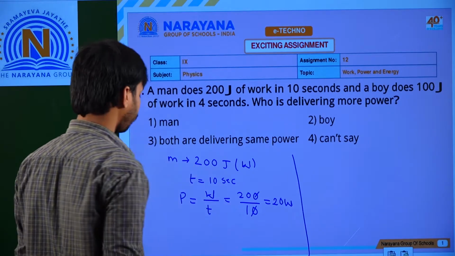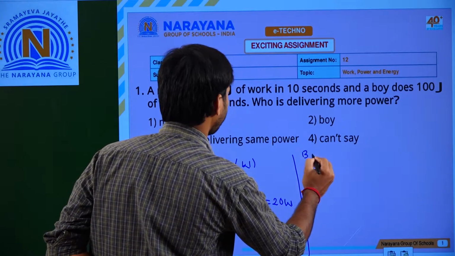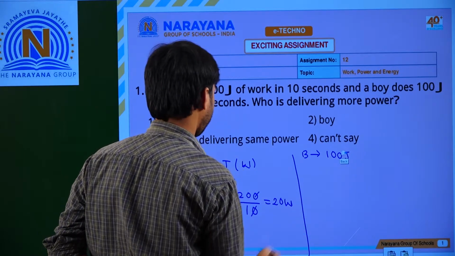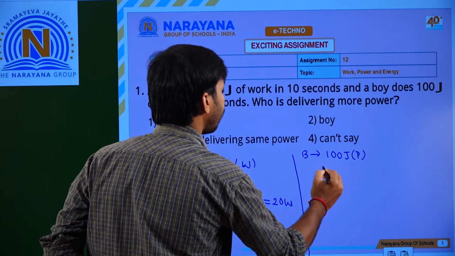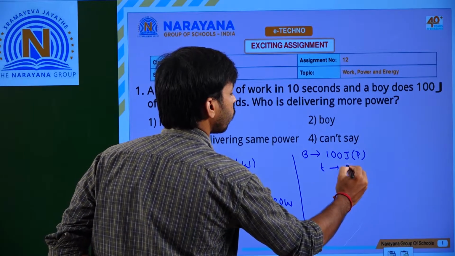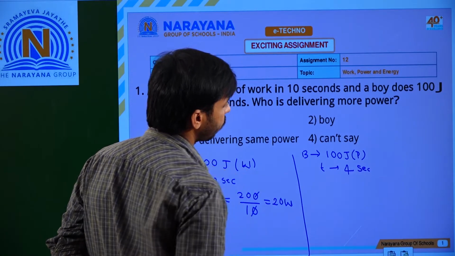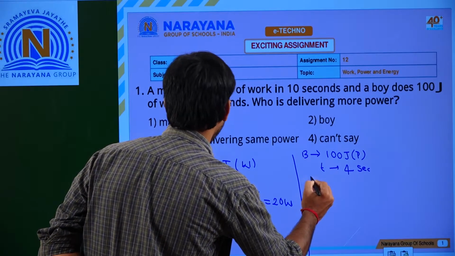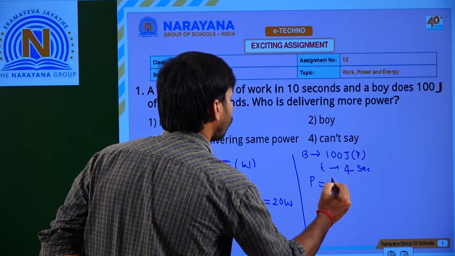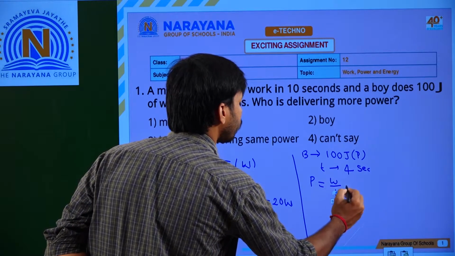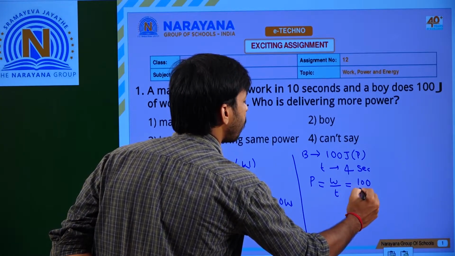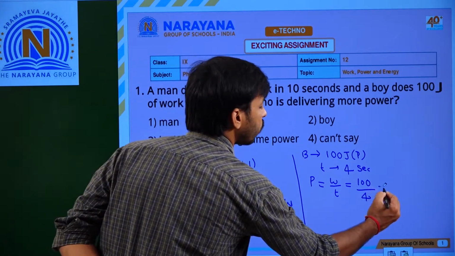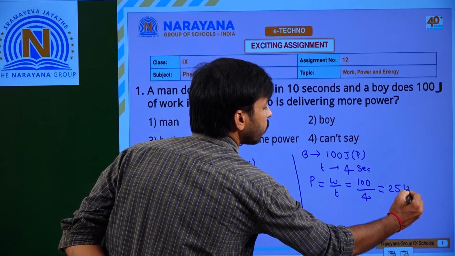And next one, the boy. Power is equal to work by time. Work is 100 joules, and time is equal to 4 seconds. So power is equal to 100 by 4, that is equal to 25 watts.